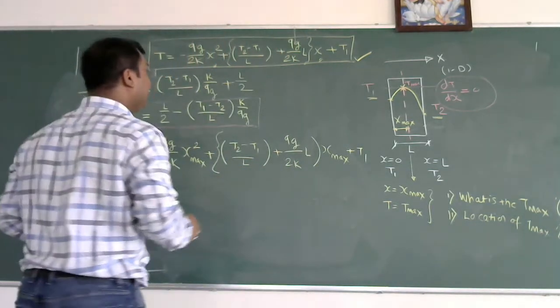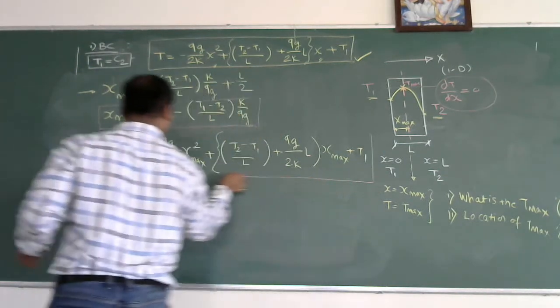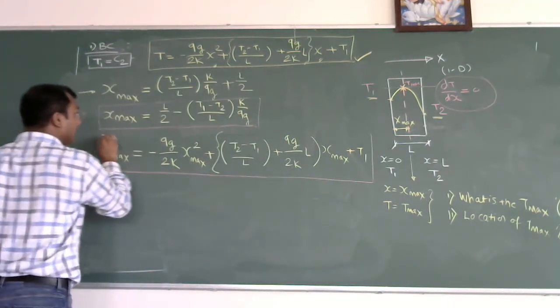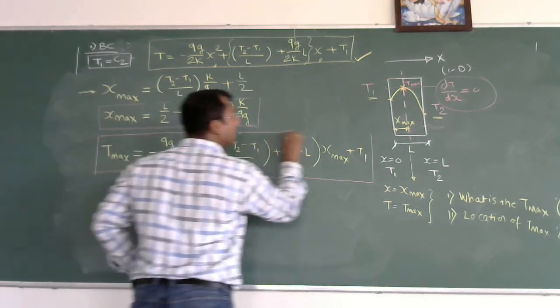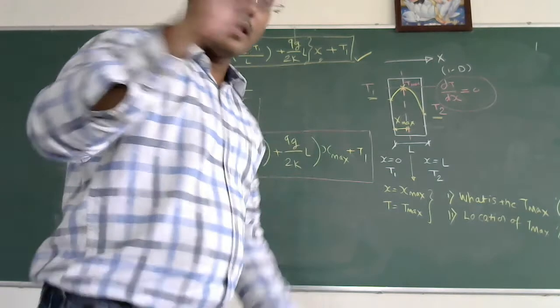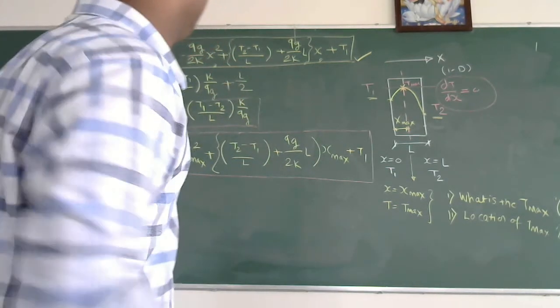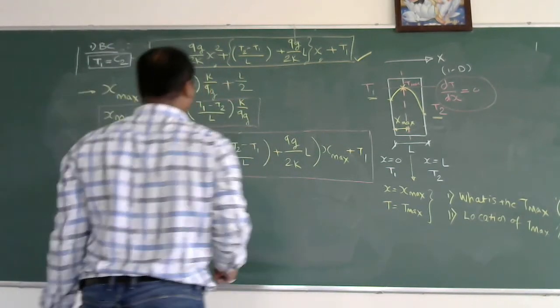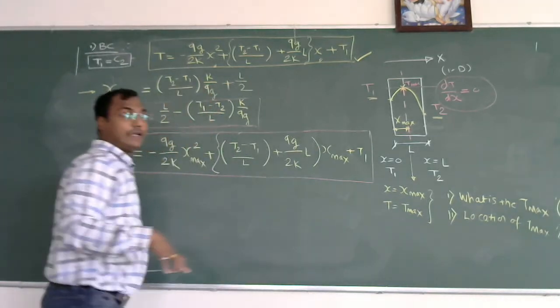Okay, so this becomes the equation for the maximum temperature in the plane slab. Right. Now coming to the important points. What is the utility of these two equations that we need to find out?